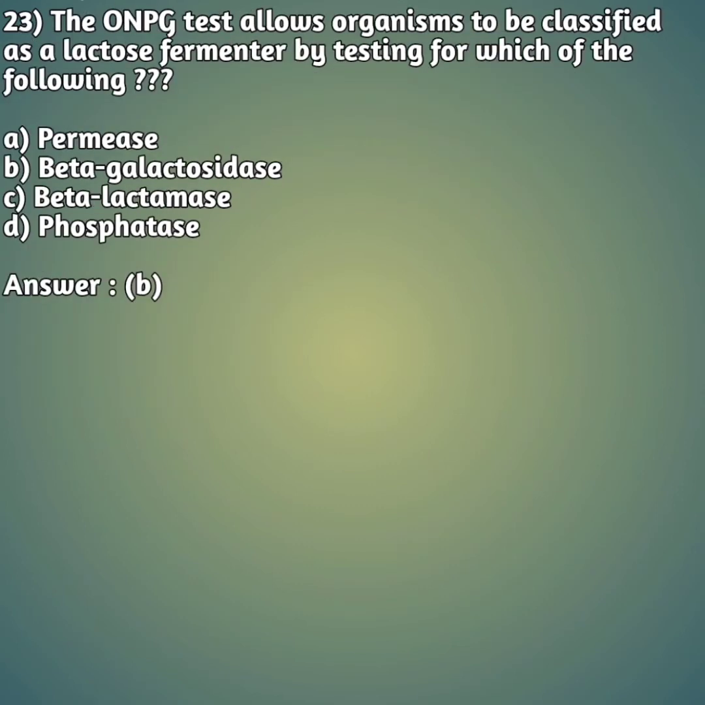Okay friends, moving on to our 23rd question. The ONPG test allows an organism to be classified as a lactose fermenter by testing for which of the following? Option A, permease. Option B, beta galactosidase. Option C, beta lactamase. And option D, phosphatase. So friends, the right answer is answer B, that is beta galactosidase.